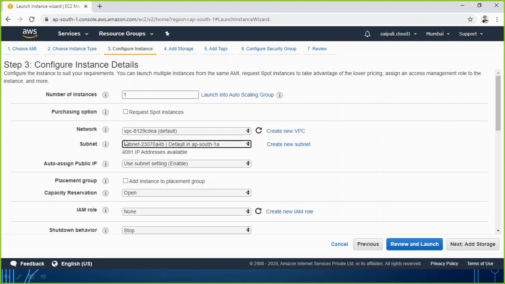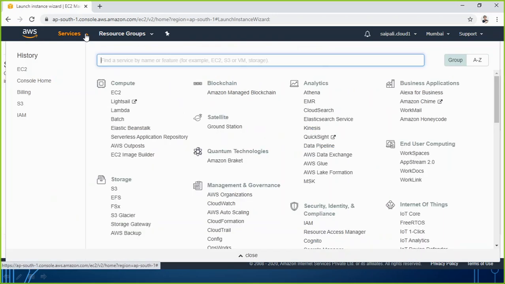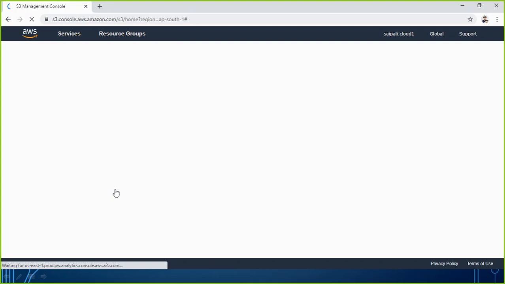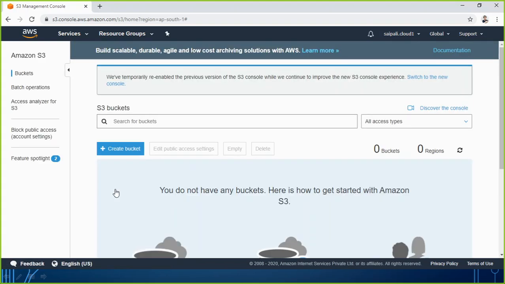Let's try to have another example. Maybe I go to services and go for the S3 service, that is a part of storage. S3 means what? It is a simple storage service or solution. S3 is similar to OneDrive or Google Drive, where you are going to keep your data. So S3 is a global service.